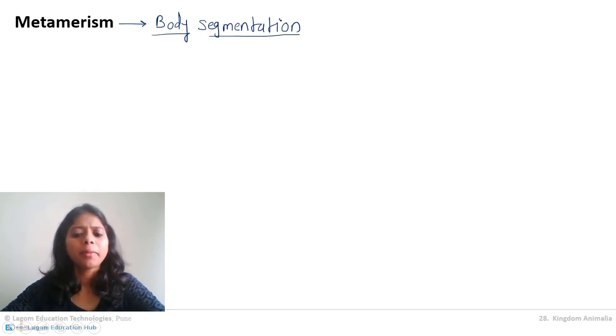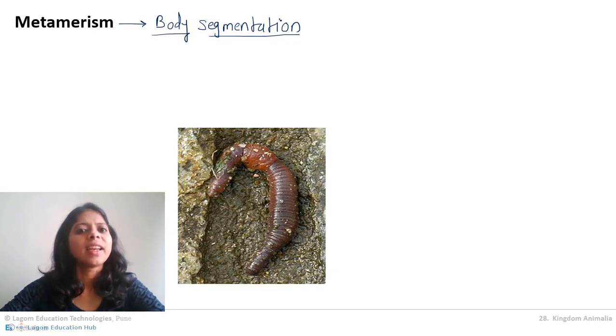Now what do you mean by body segmentation? See this diagram. This is an earthworm. When we see the earthworm's body, the peculiarity of the earthworm body is these segments which are present on the earthworm's body. Agree? So these segments are the body segments.